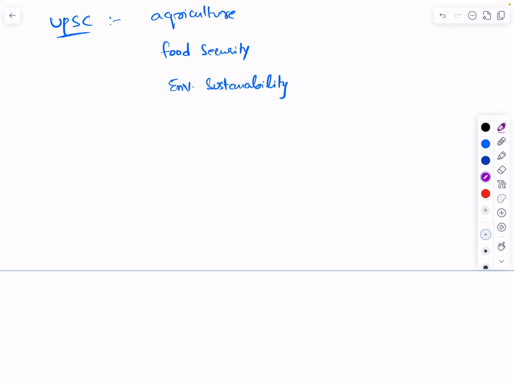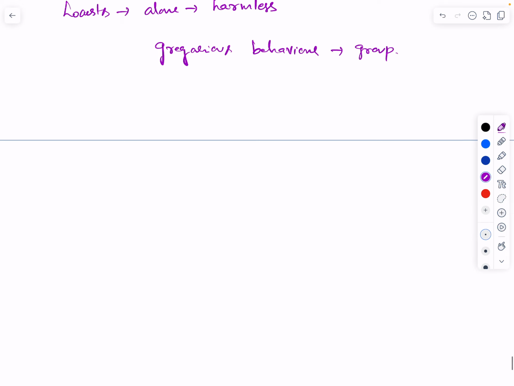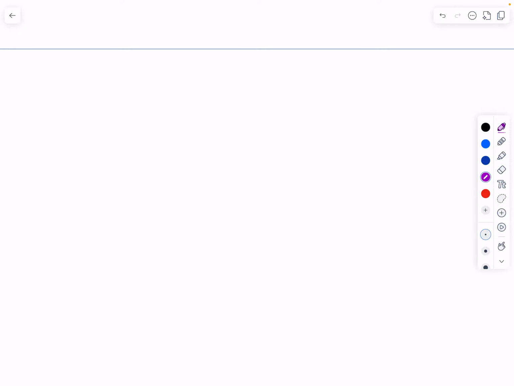Generally, locusts behave differently based on the environment. If a locust is alone, it is generally harmless. But in groups, they become aggressive and destructive. That is called gregarious behavior. This gregarious behavior can be observed when they are in a group. So scientists have been trying to understand what changes their behavior. Now let us see what scientists found.